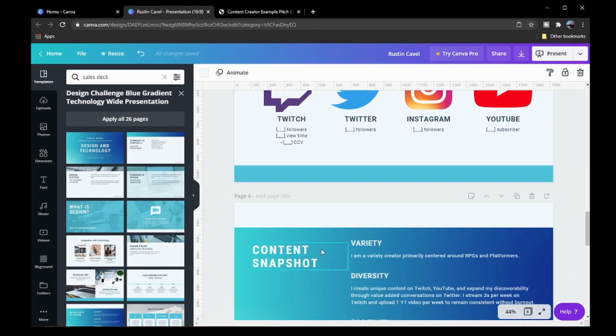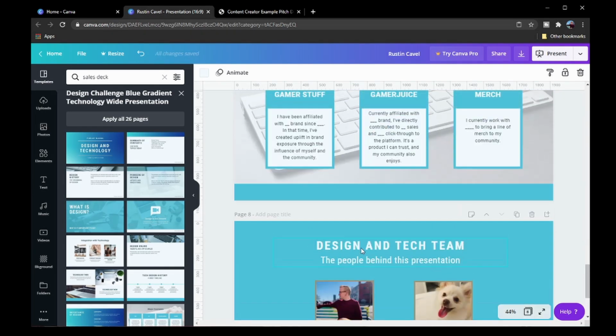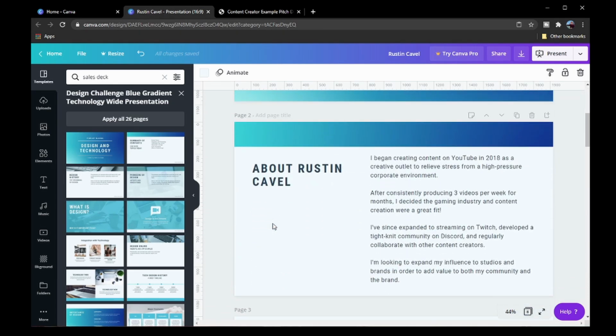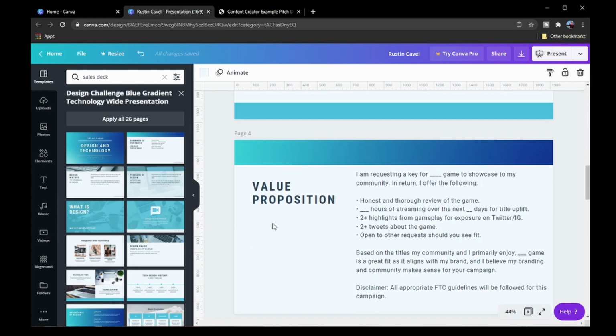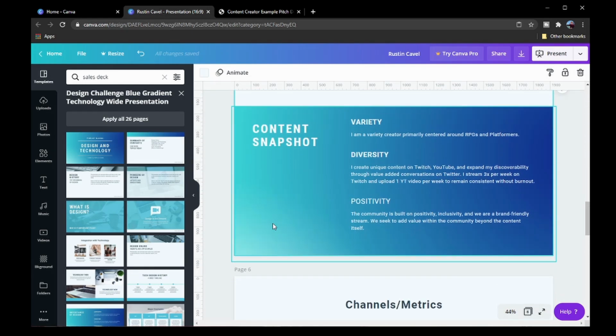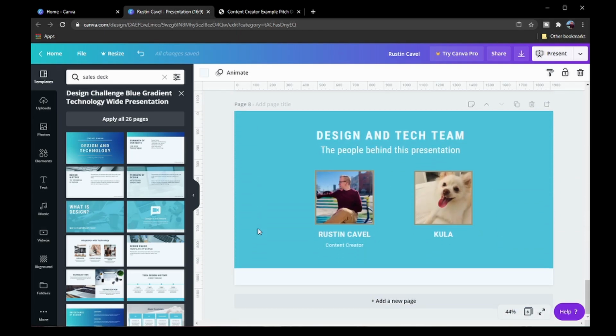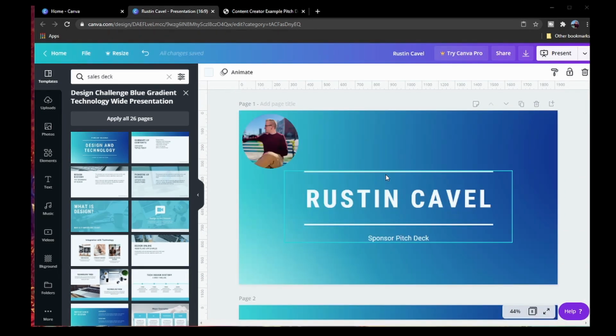And then we have metrics. Maybe we move this up slightly. And again, you don't have to use all of these slides. I recommend keeping it under 8 because if I read through this, I would want to be able to go through it within 30 to 60 seconds and be able to make a decision pretty much right then and there whether I plan to work with you or want to engage further with you. All right, so we've created the pitch deck that we want to submit. So then how do we get it to them?